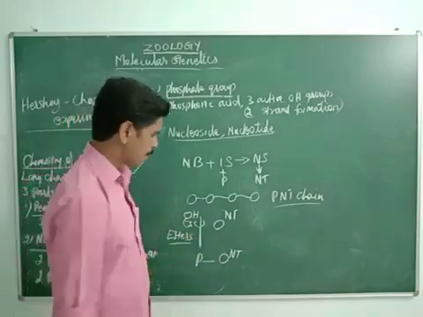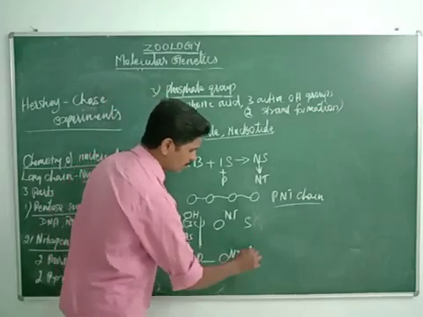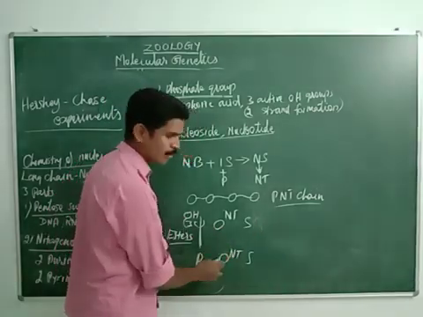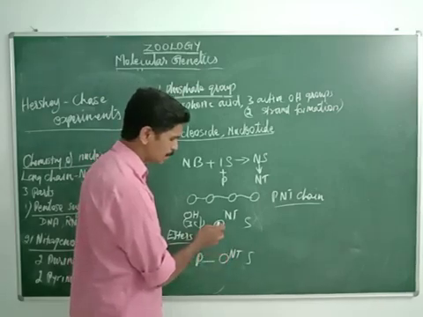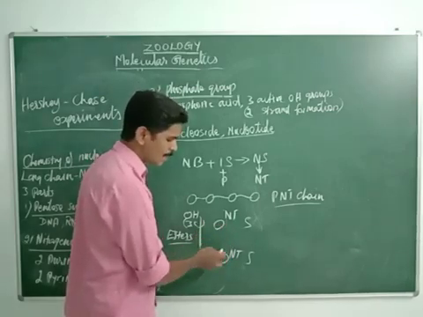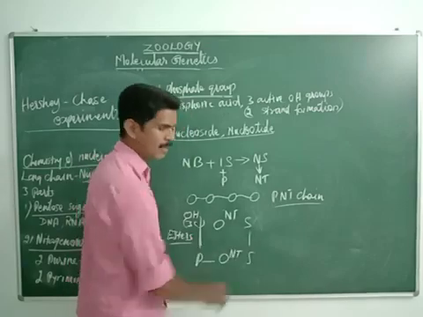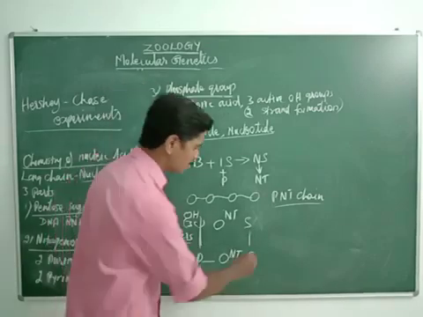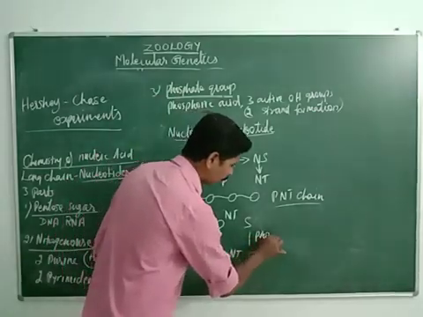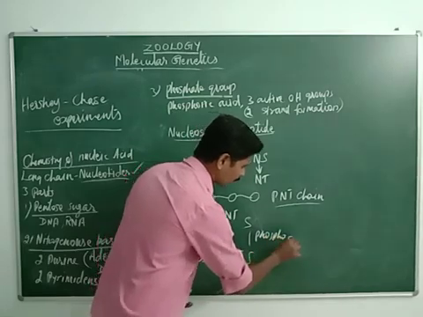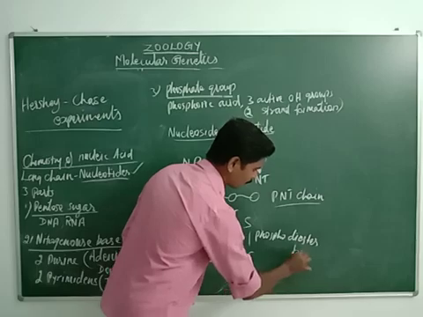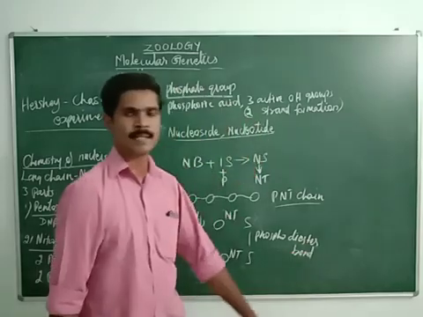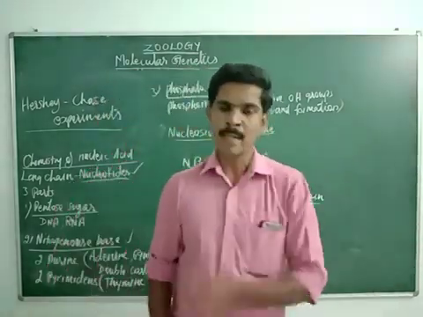Okay. Then the next point. The sugar molecules present in two adjacent nucleotides. So this is one nucleotide, this is another nucleotide. The sugar molecules present in two adjacent nucleotides are connected by a bond. The name of the bond is called phosphodiester bond. Okay, phosphodiester bond.